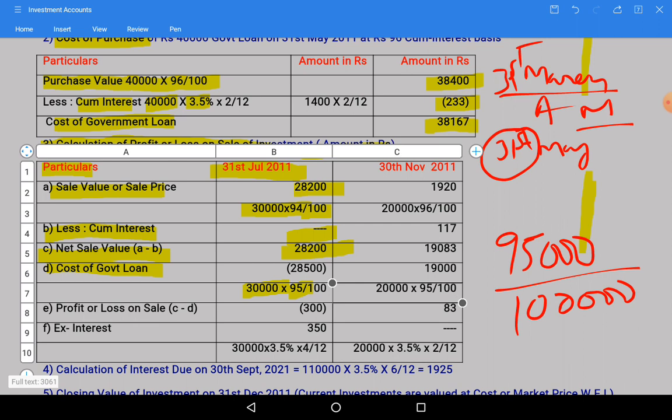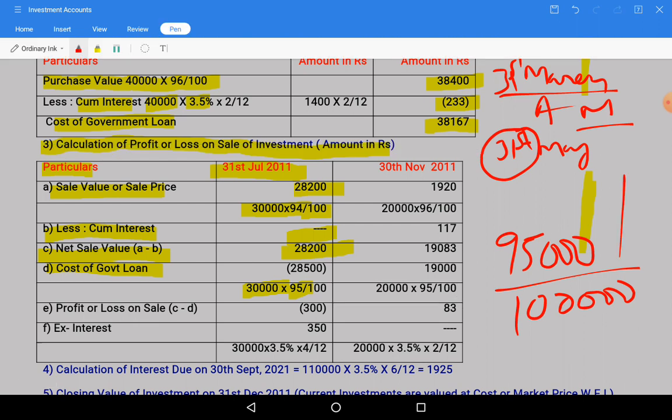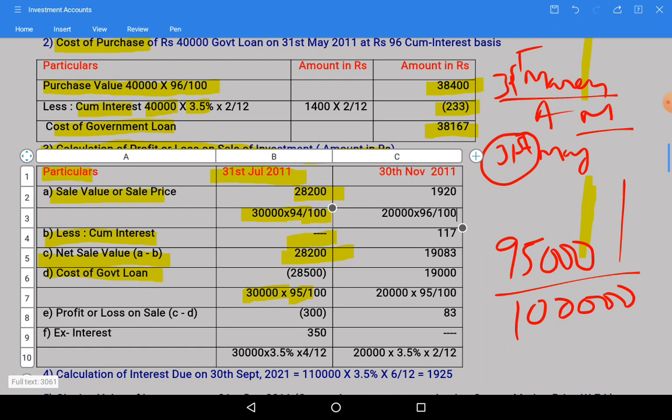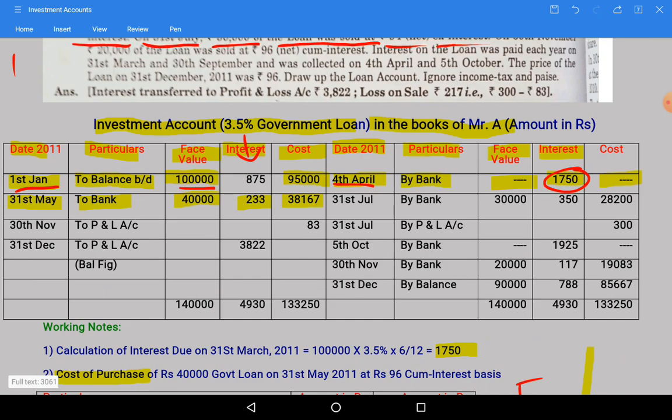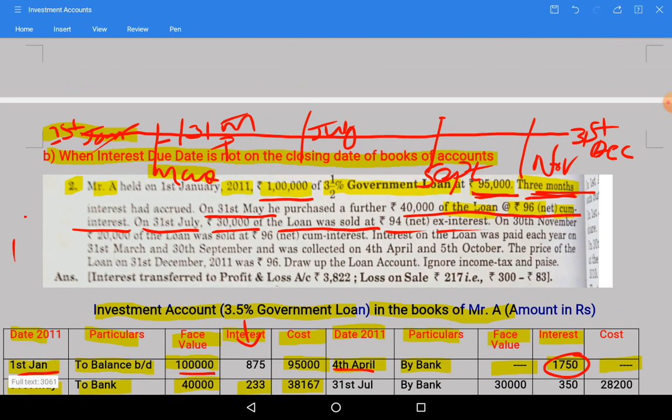So how many units? 95,000, okay, here 1 lakh is the value, 95,000 is the government loan.